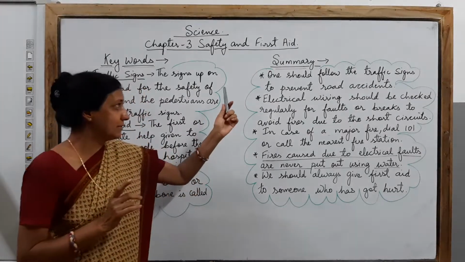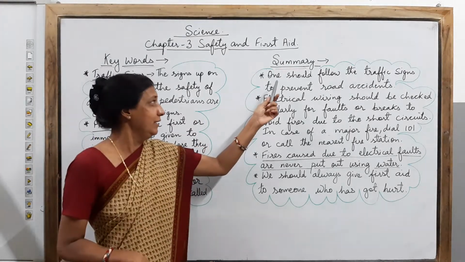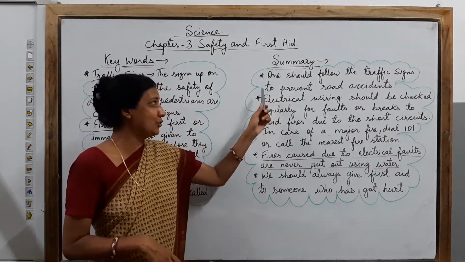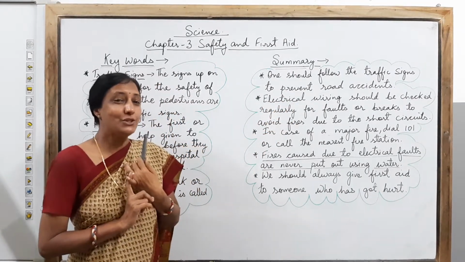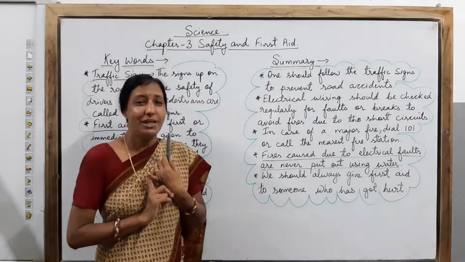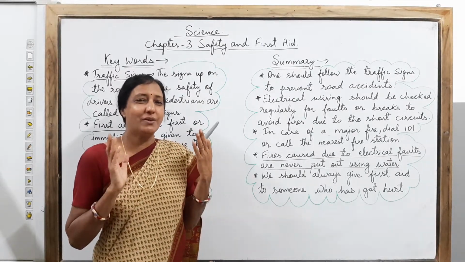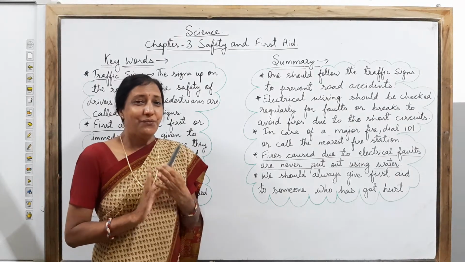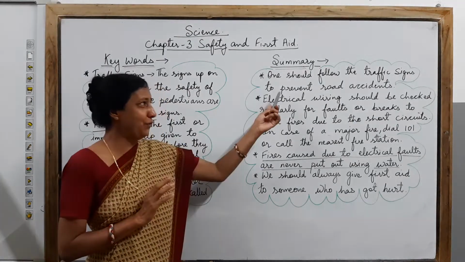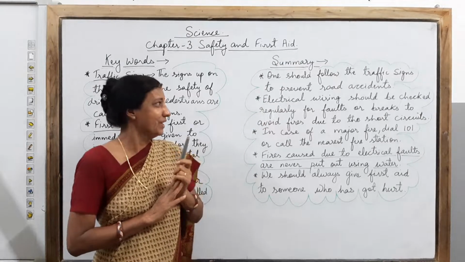So let's try to understand the first point. One should follow the traffic signs to prevent road accidents. As you know, one has to follow the traffic signs because you would like to avoid accidents in some way or the other. For your own safety, you should follow the traffic signs.